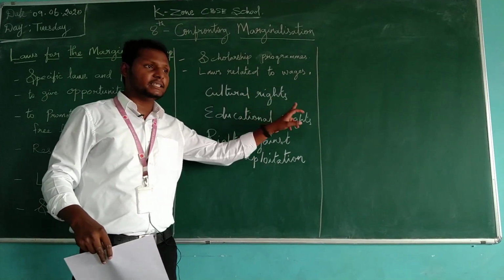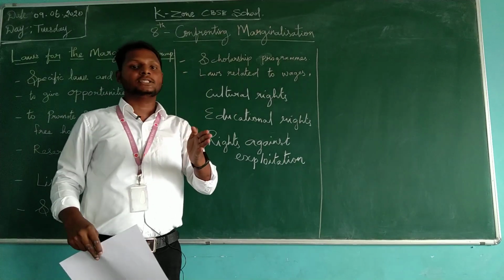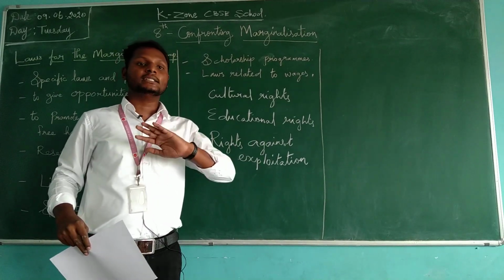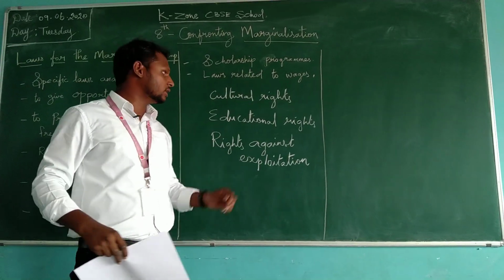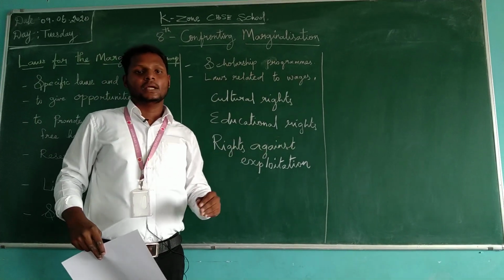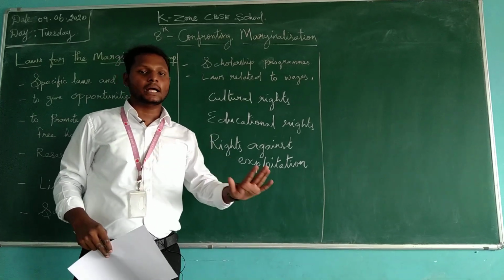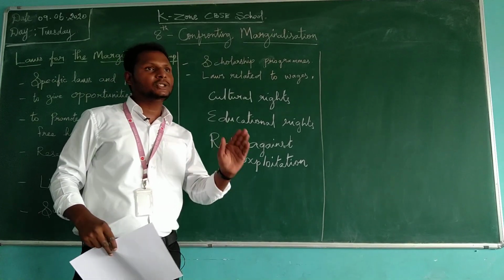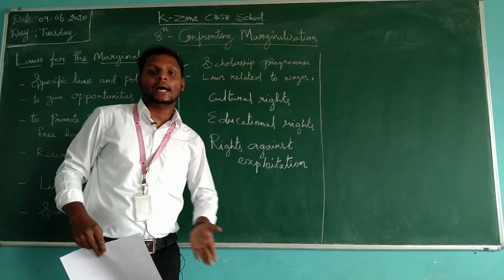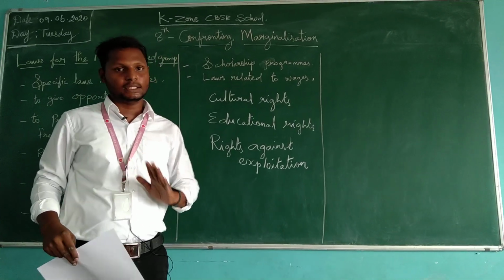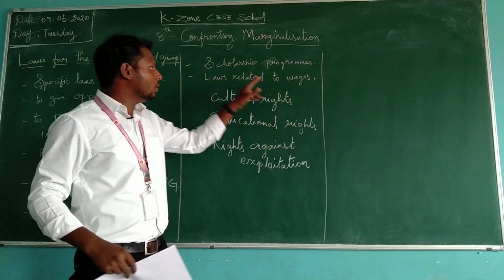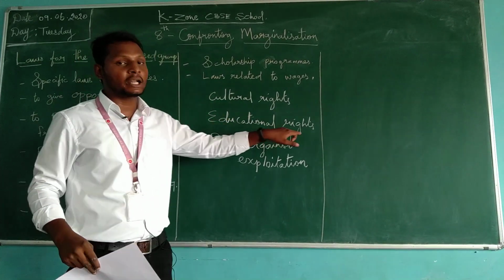And the cultural rights. They have their own right to follow their own culture. No one should dominate another culture and no one should discriminate against any other culture. This is the second one. And educational rights. In those days, education was denied to lower class and minority people, and they had to do the family work. Likewise, if the parent is a barber, the son also does the same thing. So they were not allowed education. So the government has created and introduced educational rights for all.